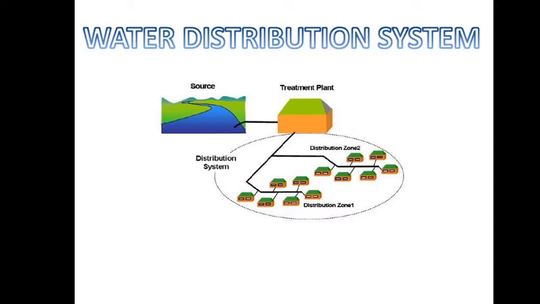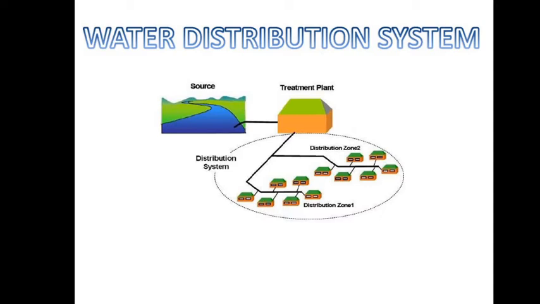Also, the different types of appurtenances. What are the different types of appurtenances used in a water distribution system? You can say the valves, that is air valve, check valve, sluice valve, then fire hydrant, then water meters, then service pipe connection, then house fittings like T, cross, plug, socket, elbow, and water taps and cocks. So these are the appurtenances which are used in a water distribution system.